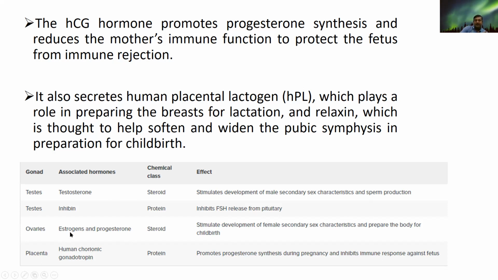Regarding the ovaries, they are associated with estrogen and progesterone, and these are the steroid hormones which stimulate the development of female secondary sex characteristics and also prepare the female for parturition. Likewise, the placenta has hCG, which is a protein hormone, and it promotes progesterone synthesis during pregnancy. At the same time, it also inhibits some immune response against the fetus.